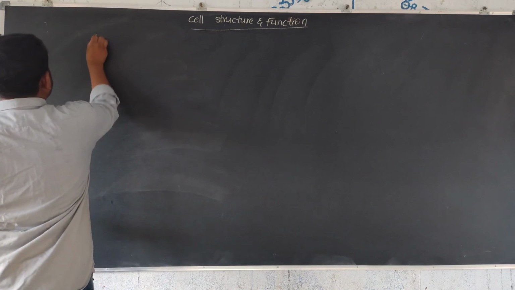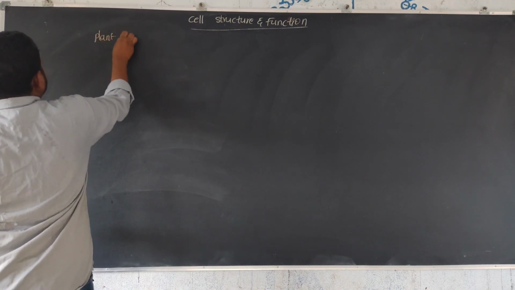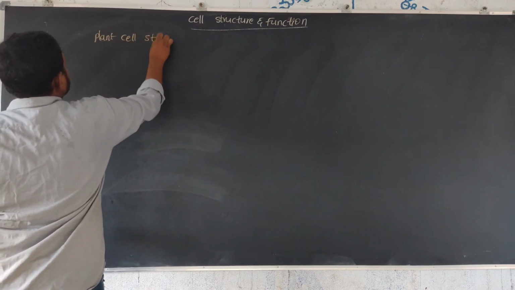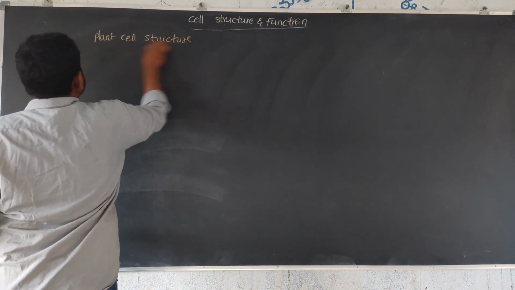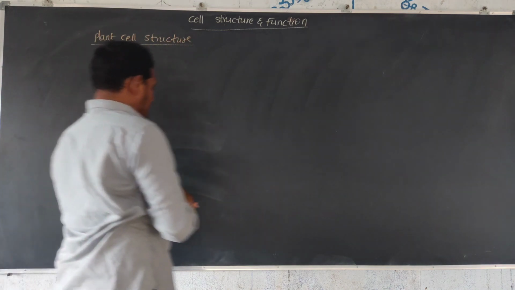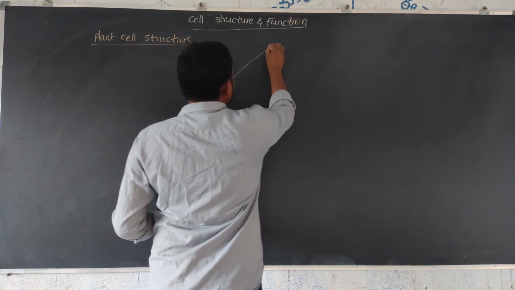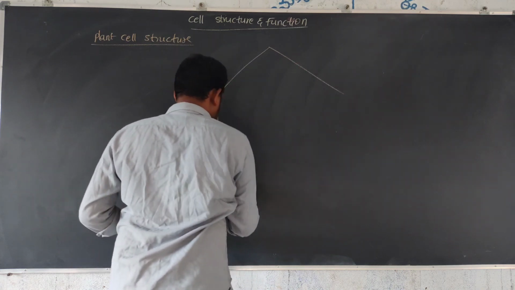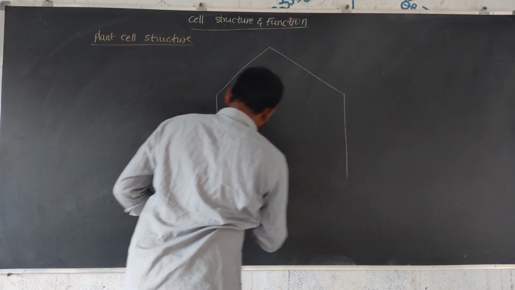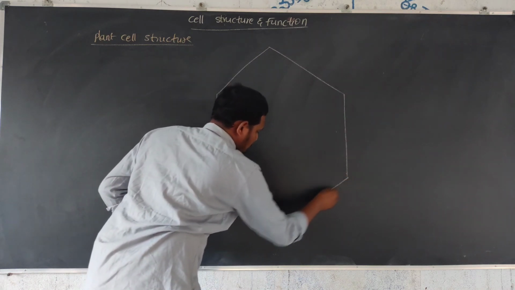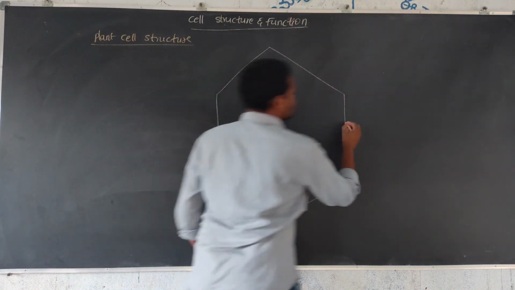So first of all, the plant cell structure. The plant cell is mainly hexagonal in shape. This is the plasma membrane.